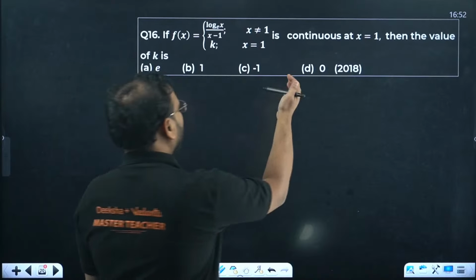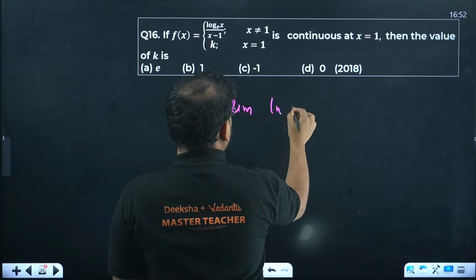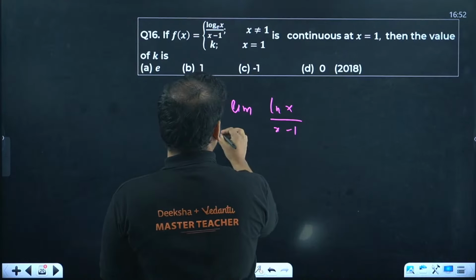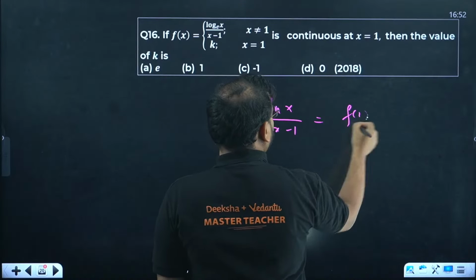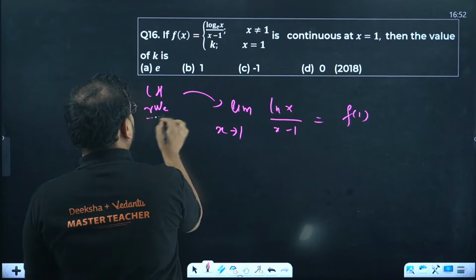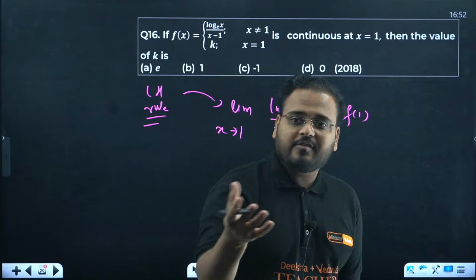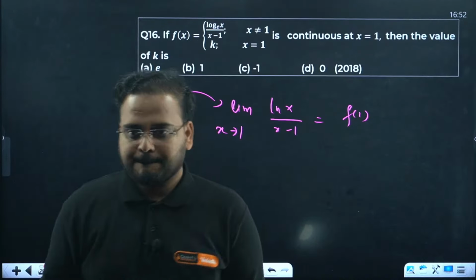Similar question, continuity. We're going to define this. So we'll have the limit of ln x upon x minus 1, x tends to 1, and this is equal to f of 1, right? Apply here the L'Hospital rule and solve it. I will not solve it, I would want you to solve first, so please give me the answers. I've given you the way, but give me the answer, please.